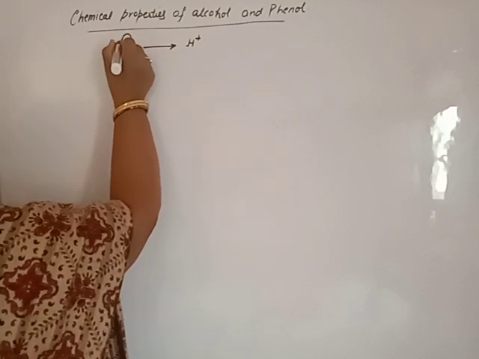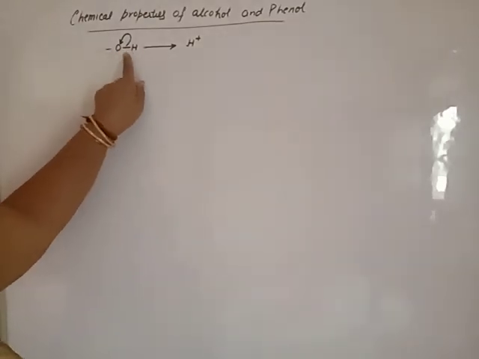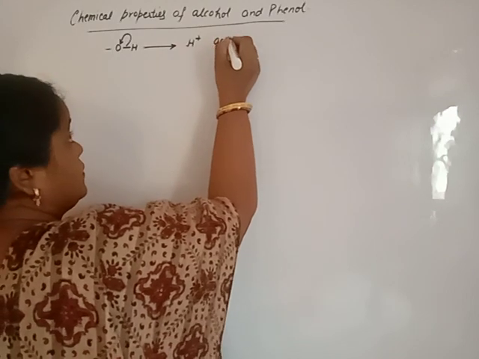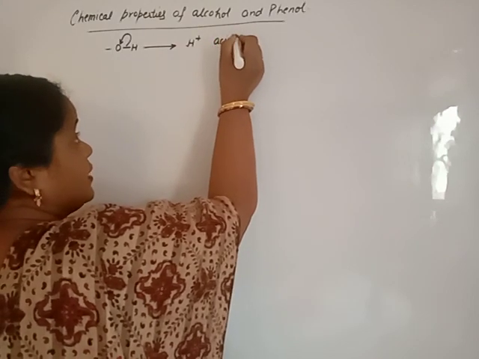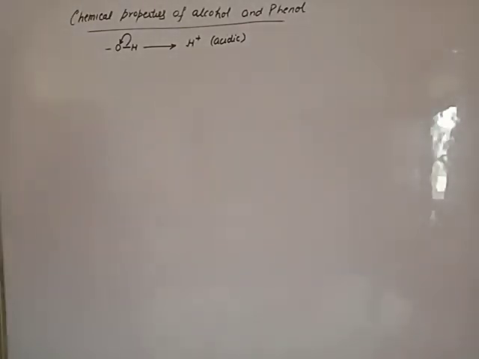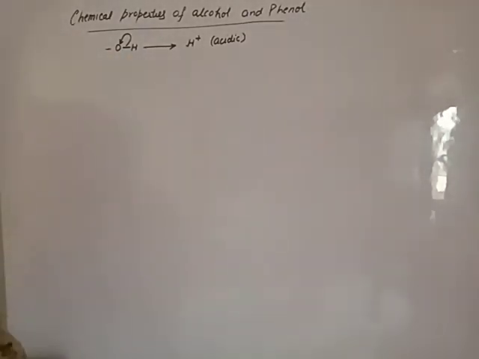Oxygen attracts electrons towards itself from the oxygen-hydrogen bond, and they behave as acid. Beta, proton donors are acids. So both alcohol and phenol are acidic in nature, because both have a tendency to lose H positive ion.